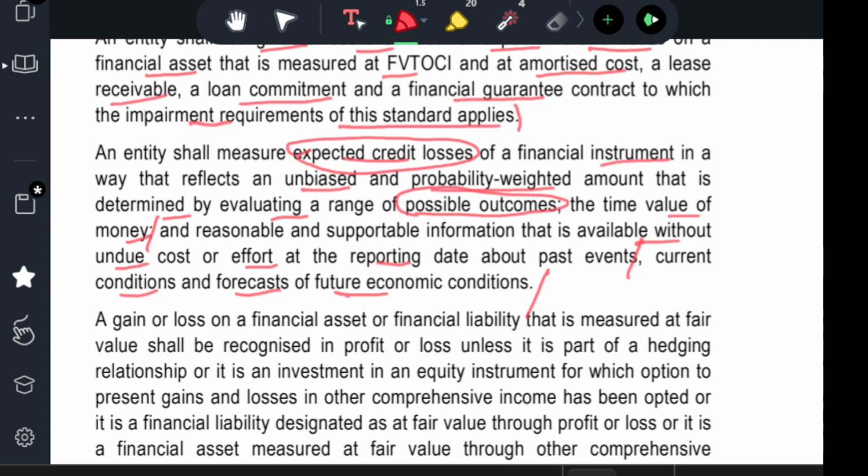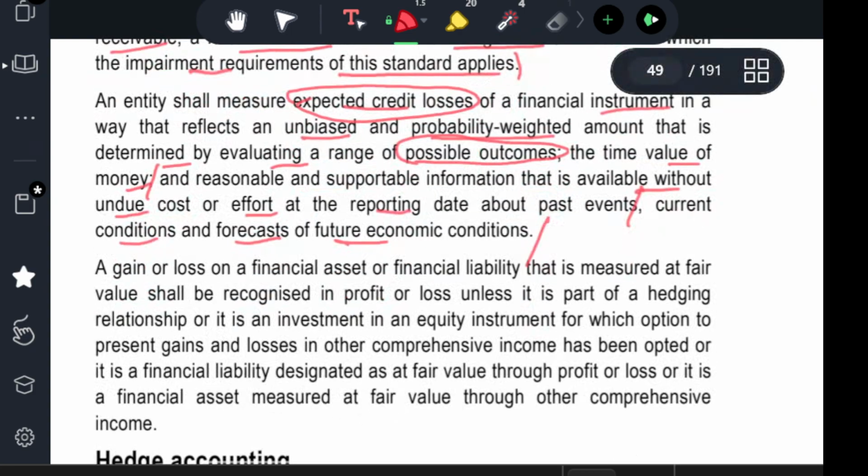And the amount you're calculating should be a probability-weighted amount. What is the probability of what you're going to derive? As per the probability, what is the amount you expected? Based upon the probability ratio, you should give the value for each outcome. The time value of money also has to be considered. So what is the present value of the money that you consider?